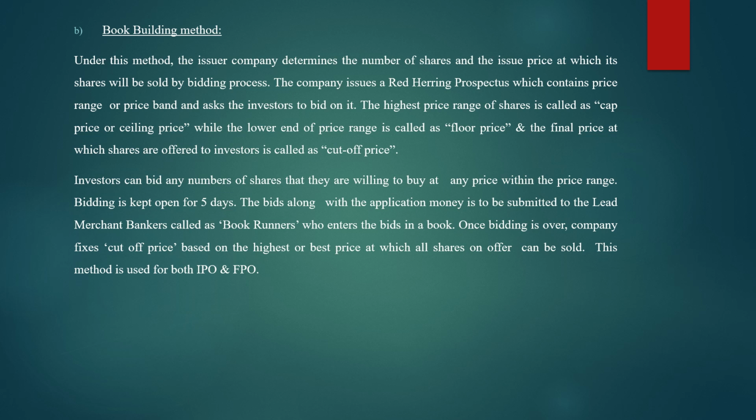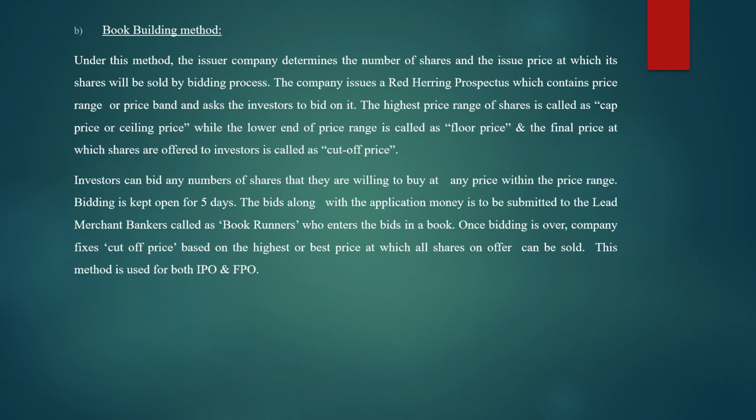For example, if the company decides that the range will be from rupees 10 to rupees 100, then the investors should bid within rupees 10 to rupees 100 only. They cannot go more than 100 or less than rupees 10. That is your price range or price band.